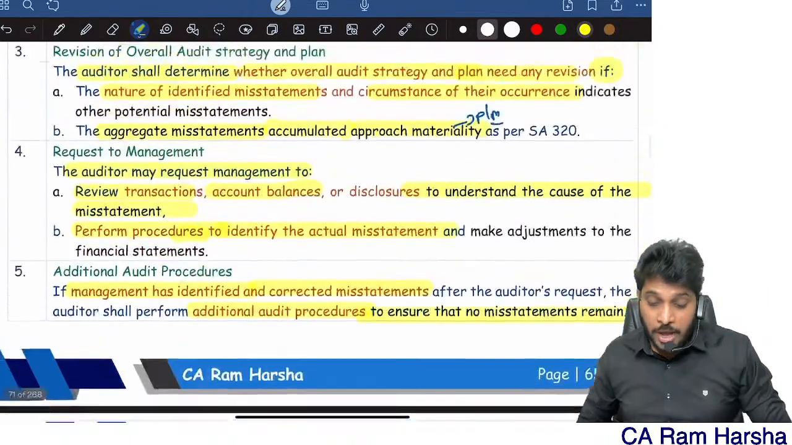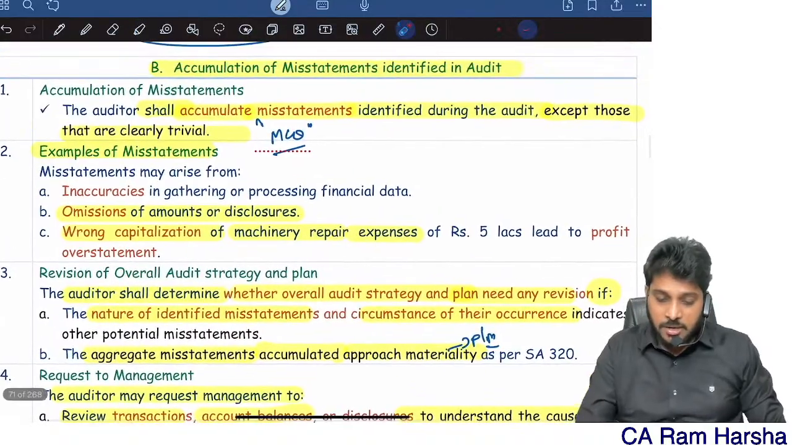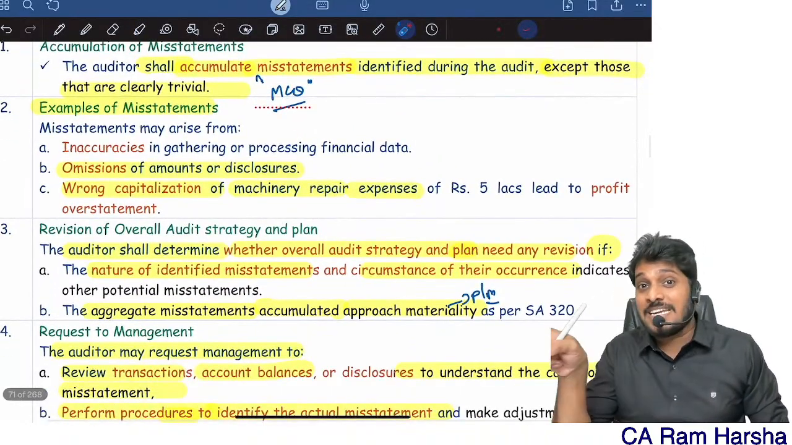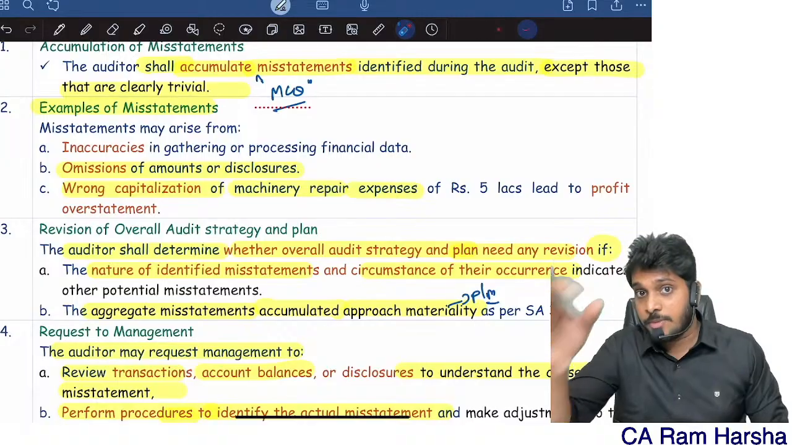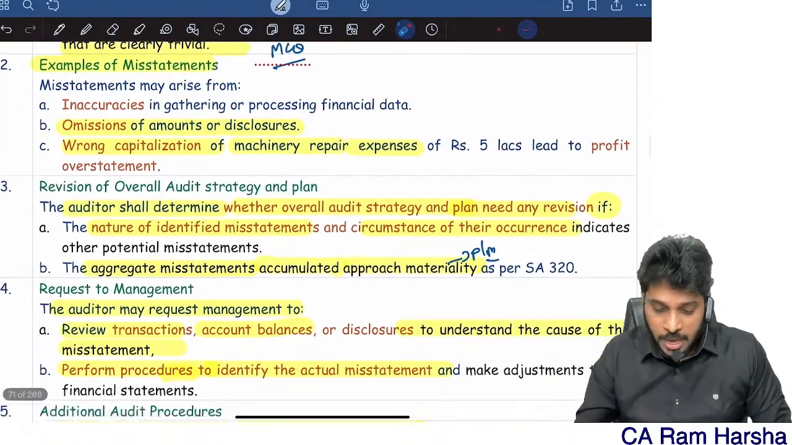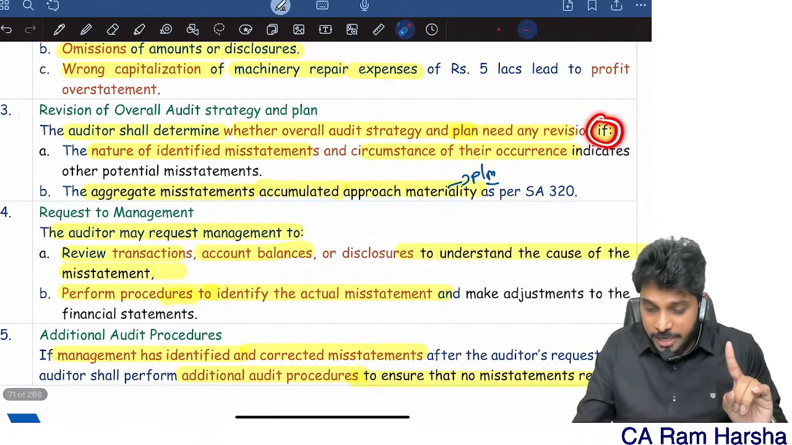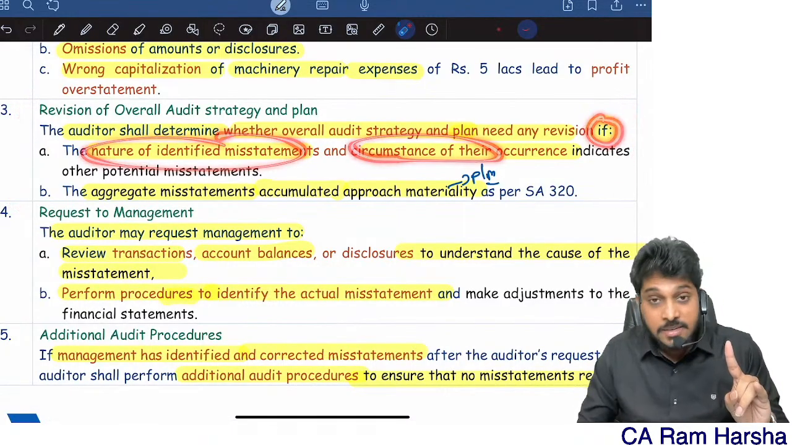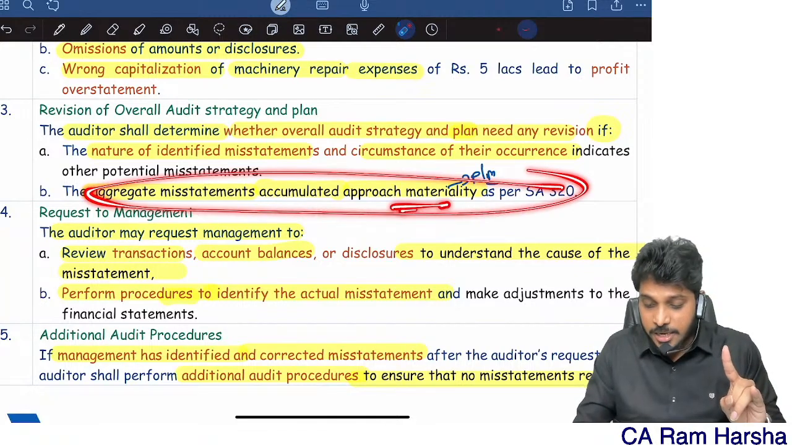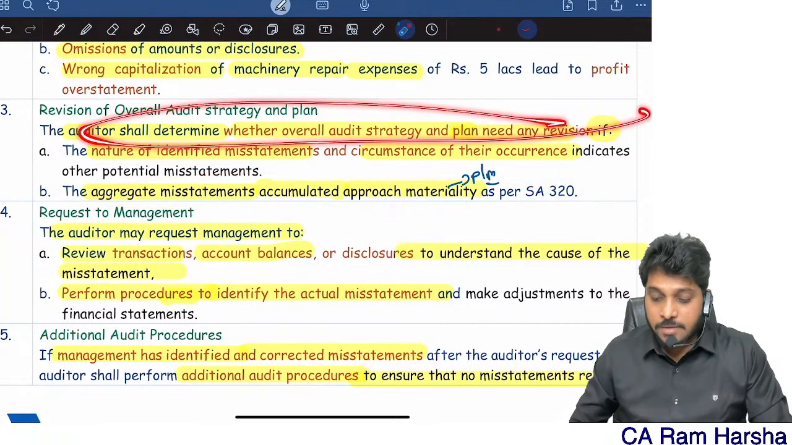That's it. So what is accumulation? First, accumulate the mistakes which are not clearly trivial, which are beyond trivial. If they are trivial or less than trivial, ignore. And the revision example they gave: based on the nature of the mistake and circumstances in which they occur, or if the aggregate mistakes are approaching materiality, the auditor shall revise the strategy and plan.